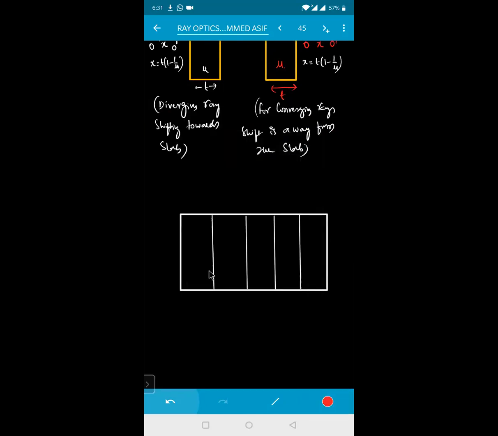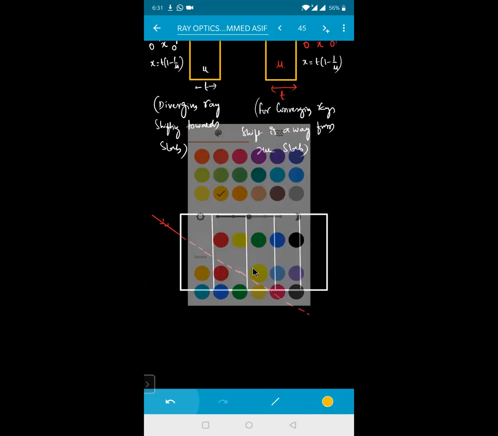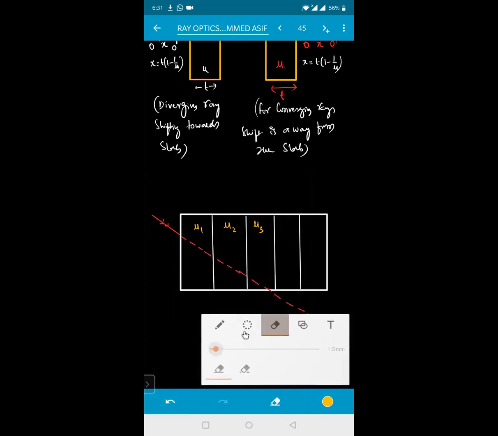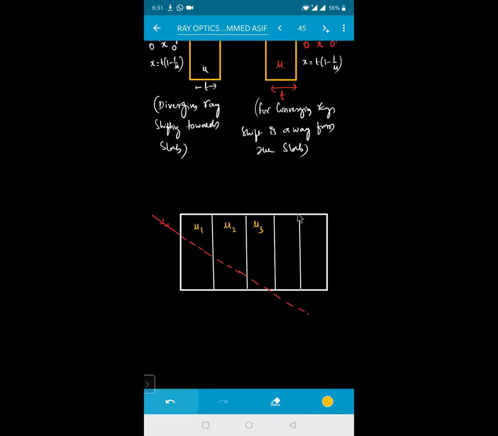If a ray of light is incident like this, through whatever slabs it passes, if there were no slab, the ray of light would have gone straight in a line. This is refractive index mu1, this is mu2, this is mu3.